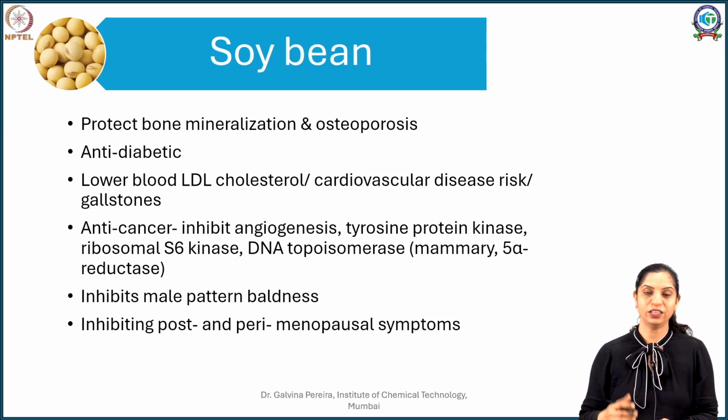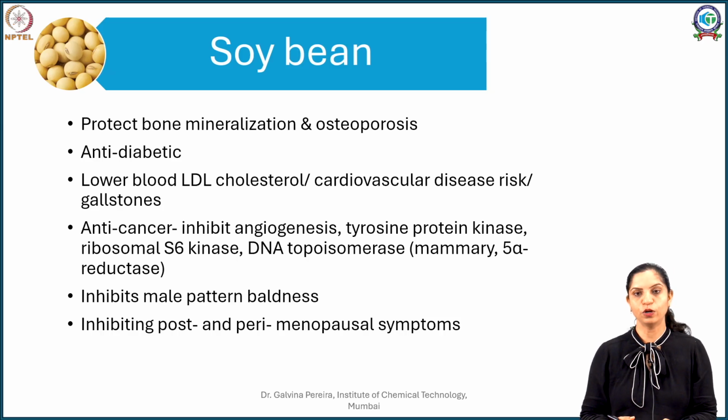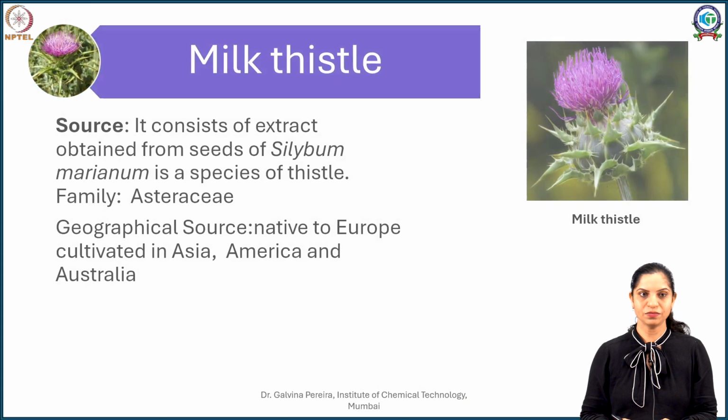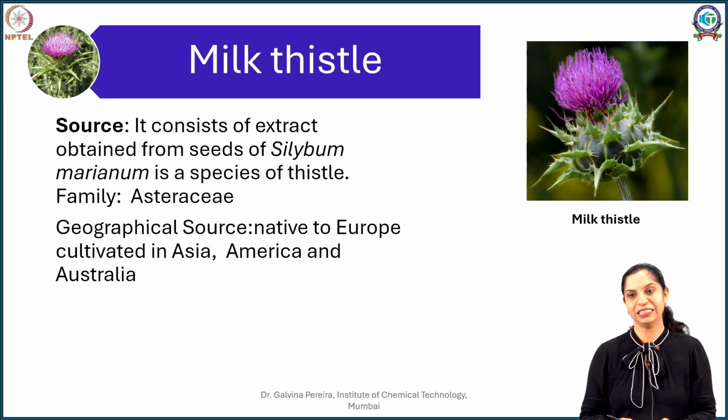So all in all, considering a diet which is rich in soy, such as soy chunks, soy sauce, or even soy based products such as tofu and milk provides you a source of all these compounds and is very beneficial for menopausal women. We now move on to the next drug, and the next drug is milk thistle.